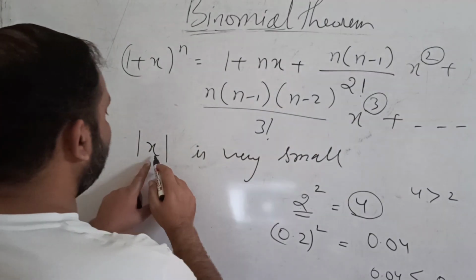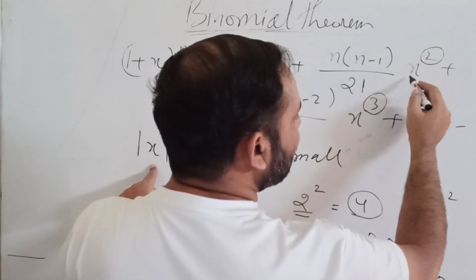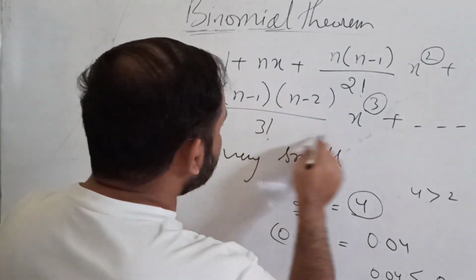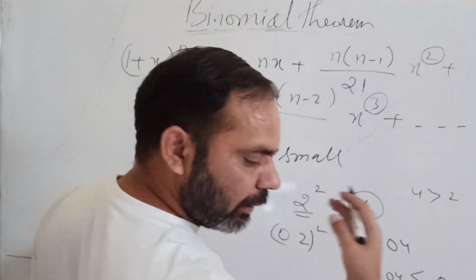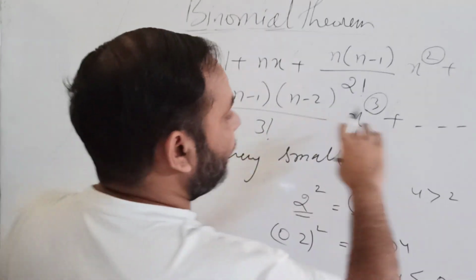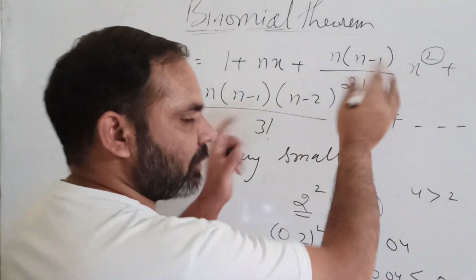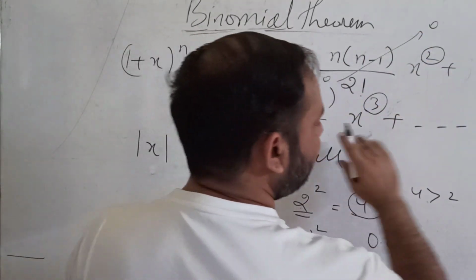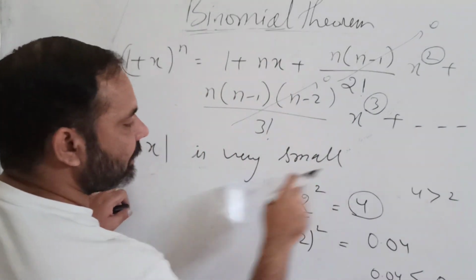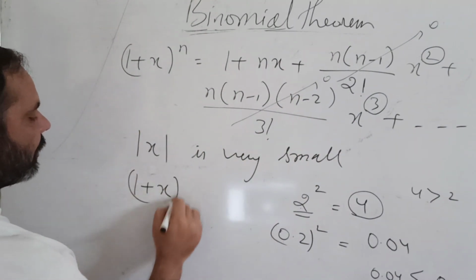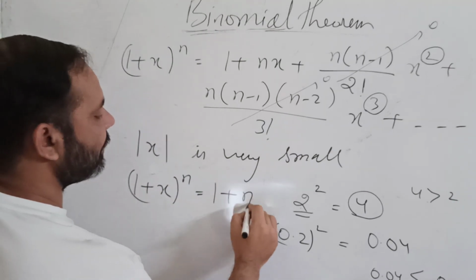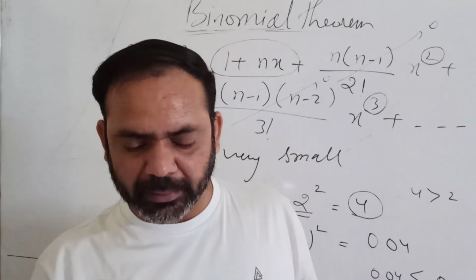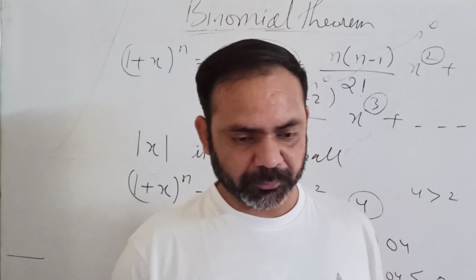So suppose x is very small, then the term with x square will be very small, and this term will be even smaller, and the higher powers will be smaller than these terms. Okay, so it means you can neglect this term and all the higher powers. So if this condition is there, then (1 plus x) raised to the power n can be taken as 1 plus nx, only this much. And we will do this several times while doing the syllabus of class 11th. Okay.